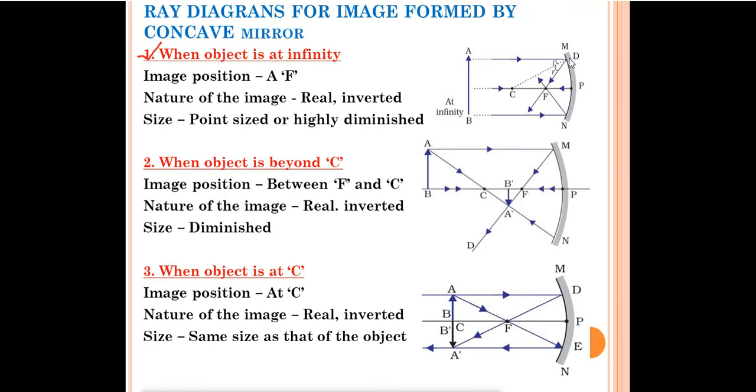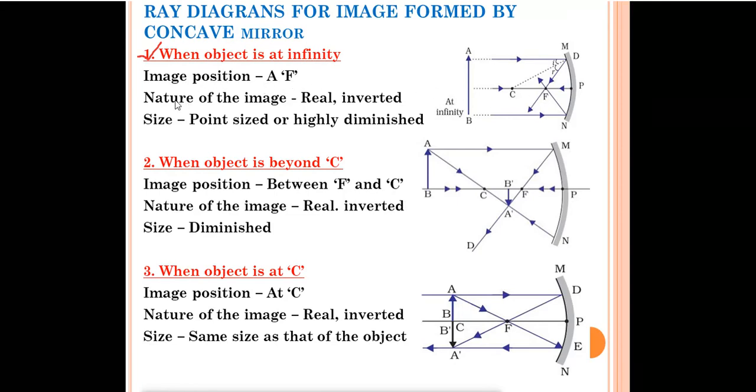After reflection, the first rule we have read: when a ray of light is parallel to the principal axis, after reflection it will pass through the focus point. This ray of light is also parallel to the principal axis, so it will also pass through the focus point. Over there the 2 rays of light are meeting, so our image will be formed at point F, at focus.